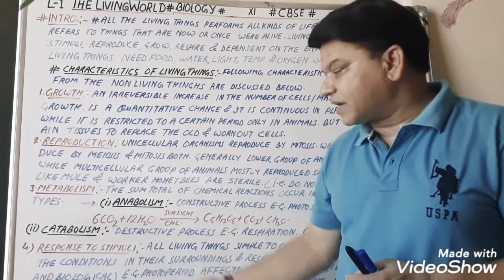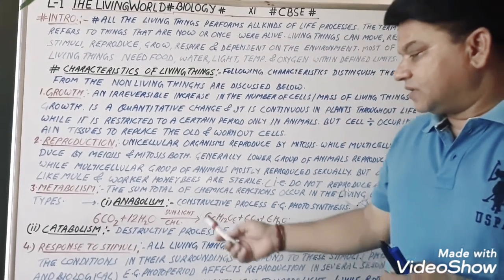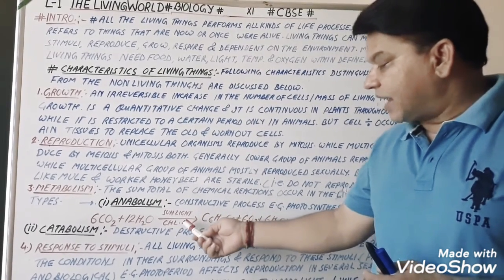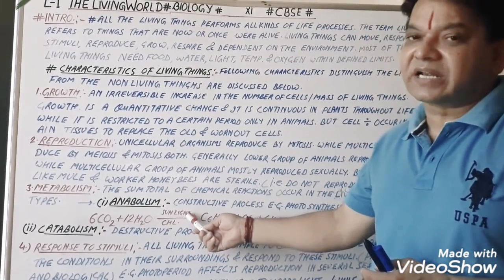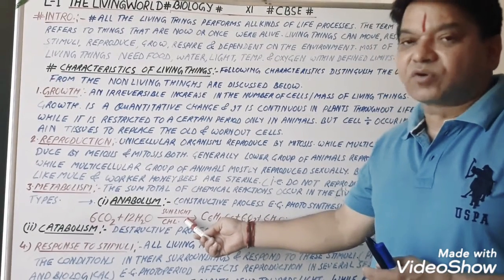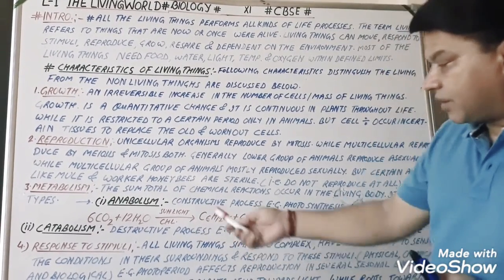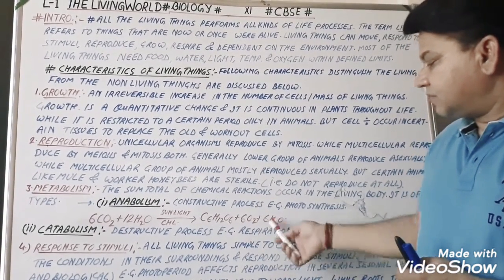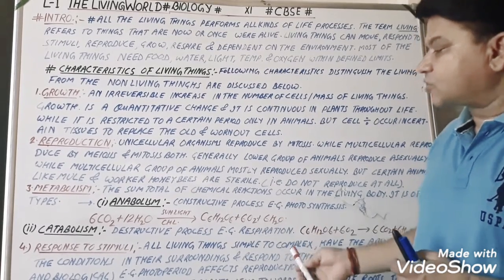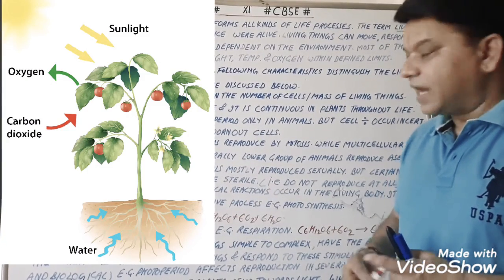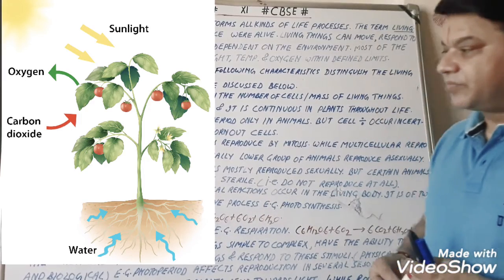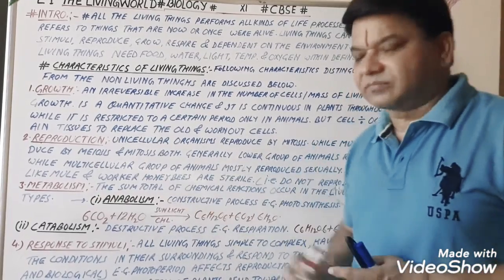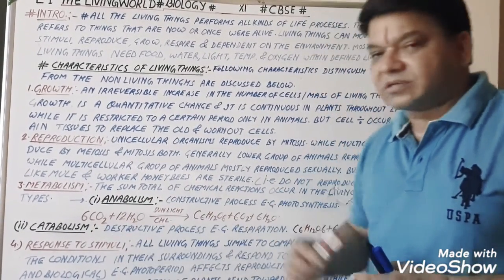Here, carbon dioxide and water are trapped by the plants from the surroundings in the presence of sunlight, and chlorophyll is present inside the leaves because chlorophyll traps the photons of the light energy. Green plants form glucose, oxygen and water. So this is the process of photosynthesis, and it is a kind of anabolism, a subtype of metabolism.